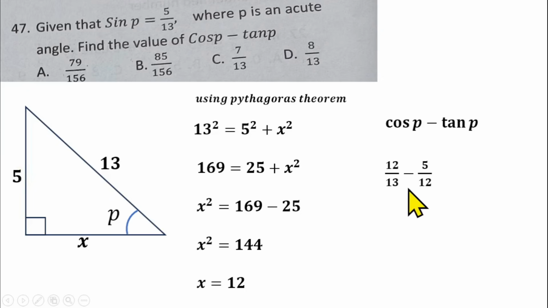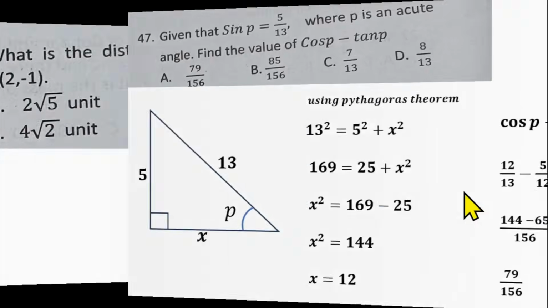From there, you can find the LCM of 13 and 12. That will be 156. 13 in 156 is 12. 12 times 12 is 144, minus 12 into 156 is 13. 13 times 5 will give us 65. If you subtract this, that will give us 79 over 156. And that makes option A the right answer for question number 49.